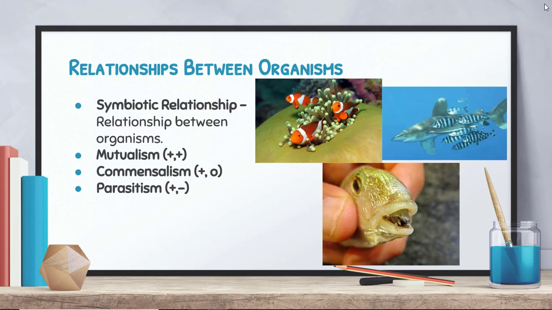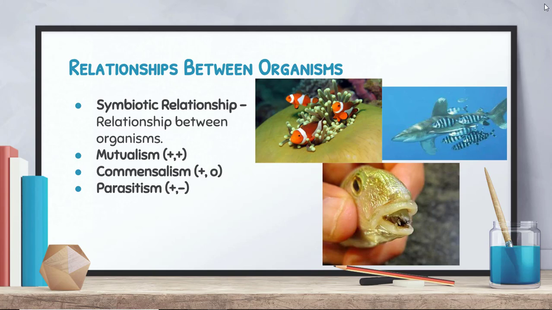The example here is the clownfish and the sea anemone. The clownfish are provided with protection because the anemone is actually poisonous to a lot of predators of the clownfish. And the clownfish are immune to that. So the clownfish can live in the anemone and get protection from that. When the clownfish bring back food, sometimes little bits and shards of food are taken and sometimes little bits of food are left behind. When they are left behind, the anemone gets a free meal. So both organisms benefit from that type of symbiotic relationship.